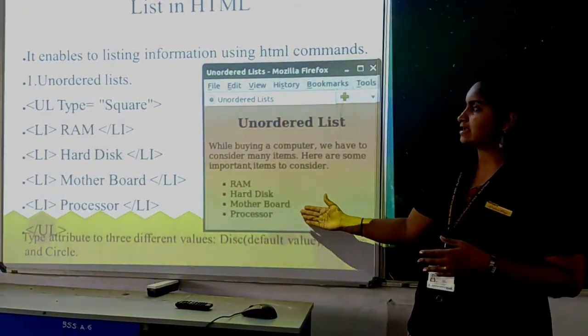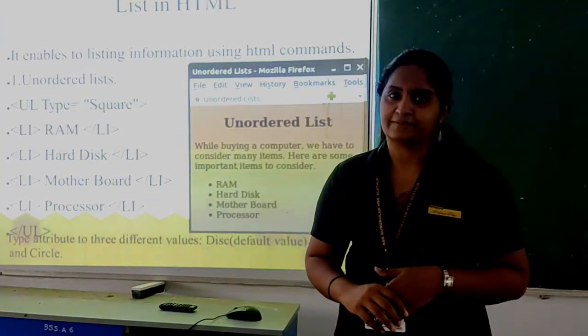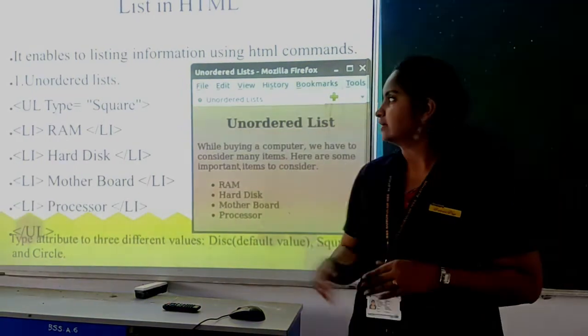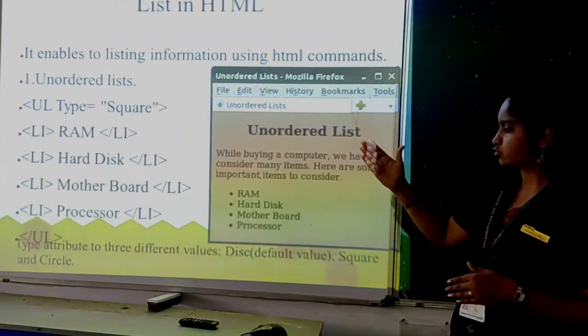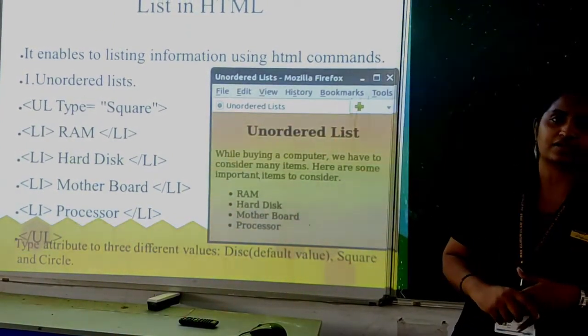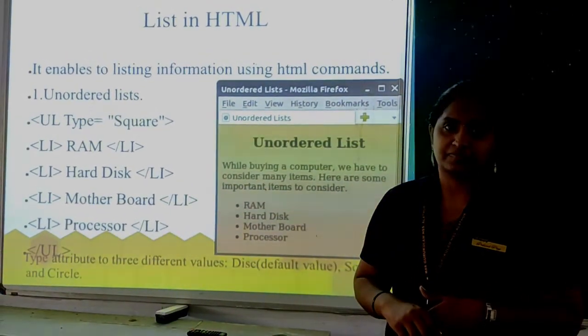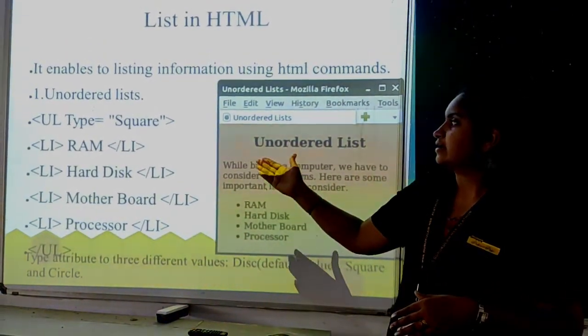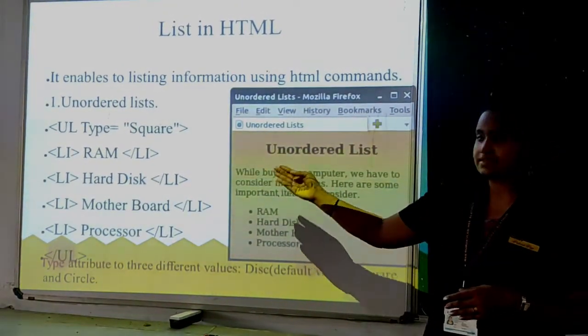This tag is the unordered list, UL, and it has an attribute type. You can use different attribute values, like square, circle and so on. One of the attributes is type. And the content is the list item. Whatever content you have to list out, you can use a list item.